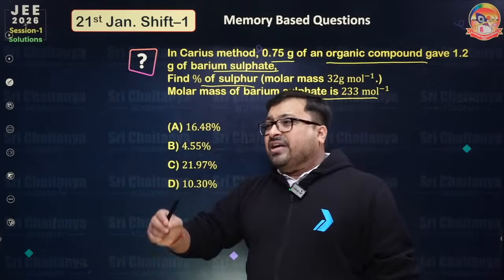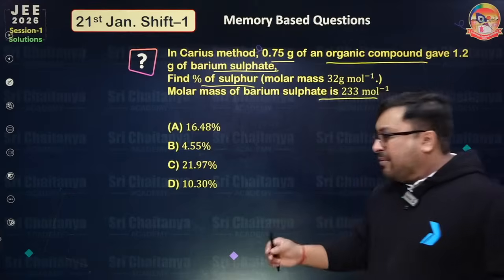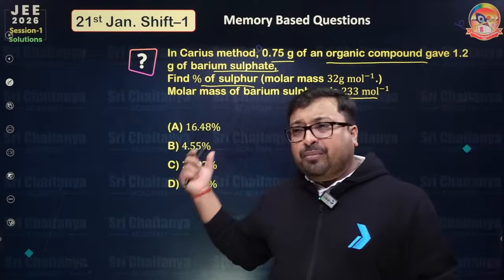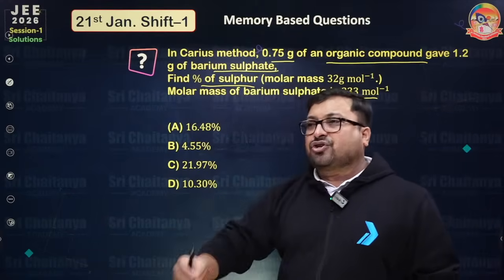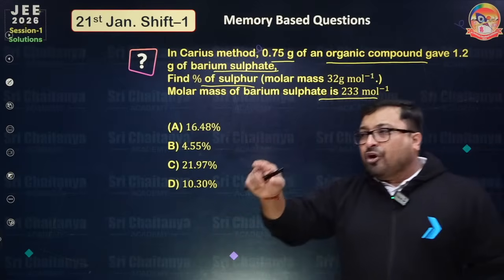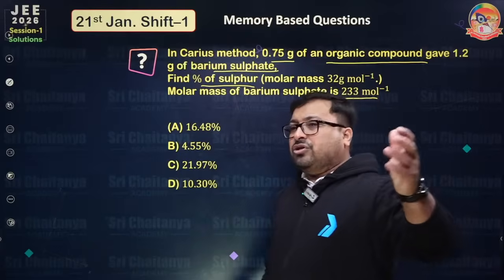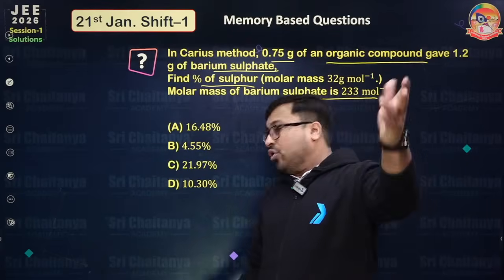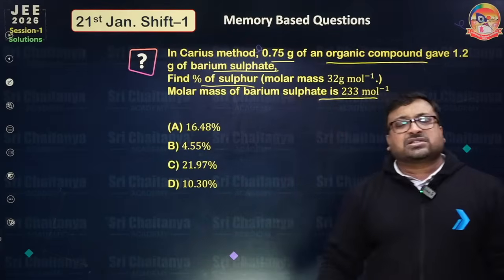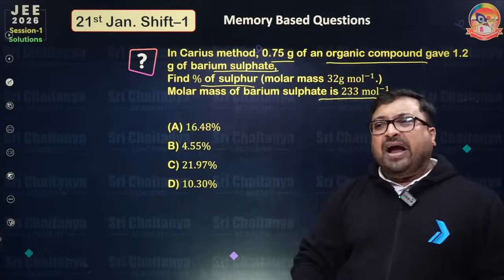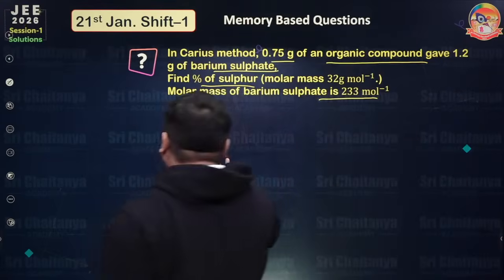Last year in main shift we observed percentage of chlorine, percentage of sulfur. So for you people, this is a suggestion, because those who are going to participate from tomorrow, you will find one question like this. So this is very simple.